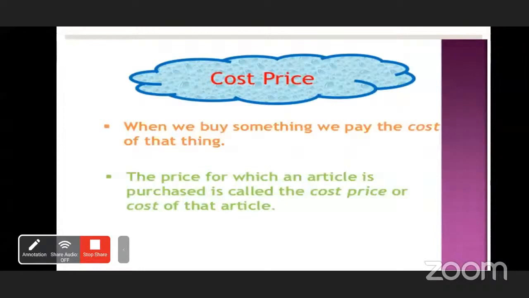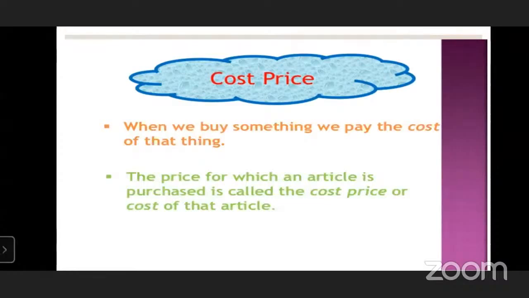See here, what do you mean by cost price? When we buy something, we pay the cost of that thing, that is cost price. The price for which an article is purchased is called the cost price or cost of that article. So see here, there are two prices. One is cost price and the second one is selling price.